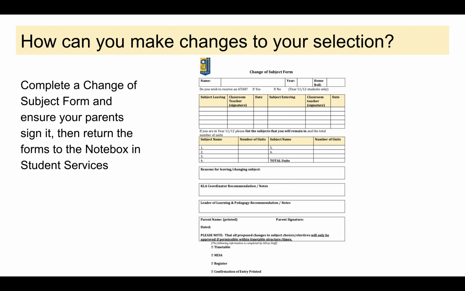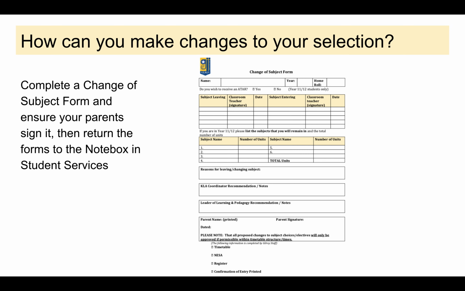You need to put your name, your year group, and your homeroom on the form, and I want you to indicate, under the heading that says subject leaving, I want you to write the subject you're leaving and the line that it's on, and then what subject would you like to enter, and then the line that's on underneath it.